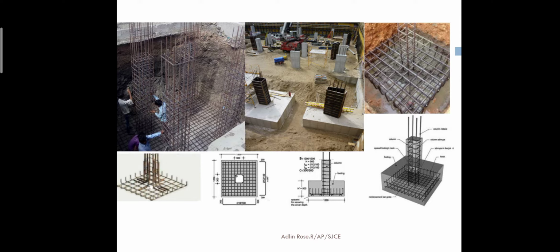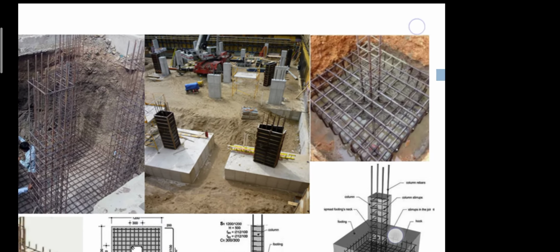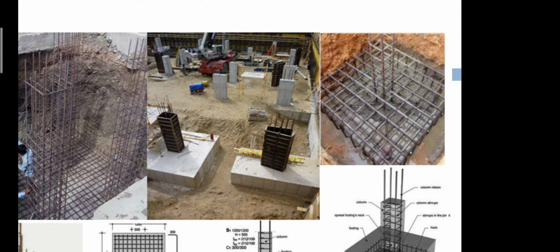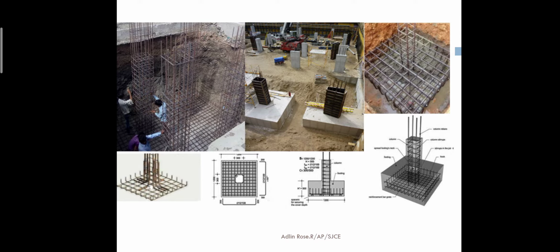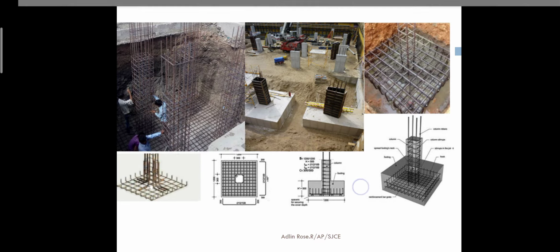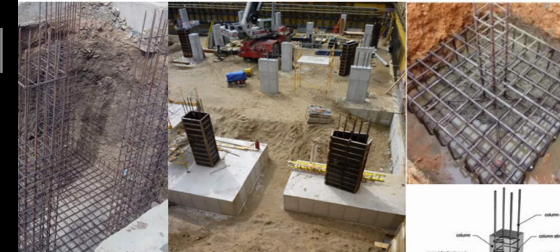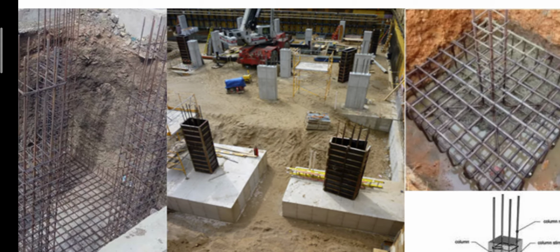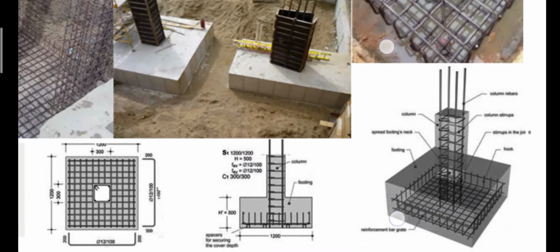You can see the square column. Also you can see a rectangular, not a square column. You can see a square foundation spread footing below the column. Below the column you can see that this is the reinforcement cage for the foundation. In this they will pour the concrete. So you can see the finished work here, in the middle picture. The finished isolated footing. One column and below is the foundation.